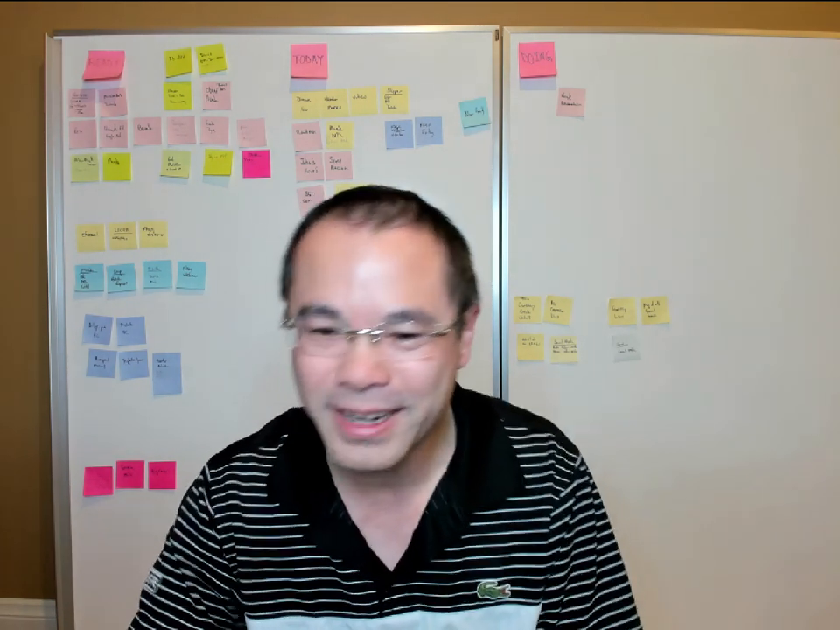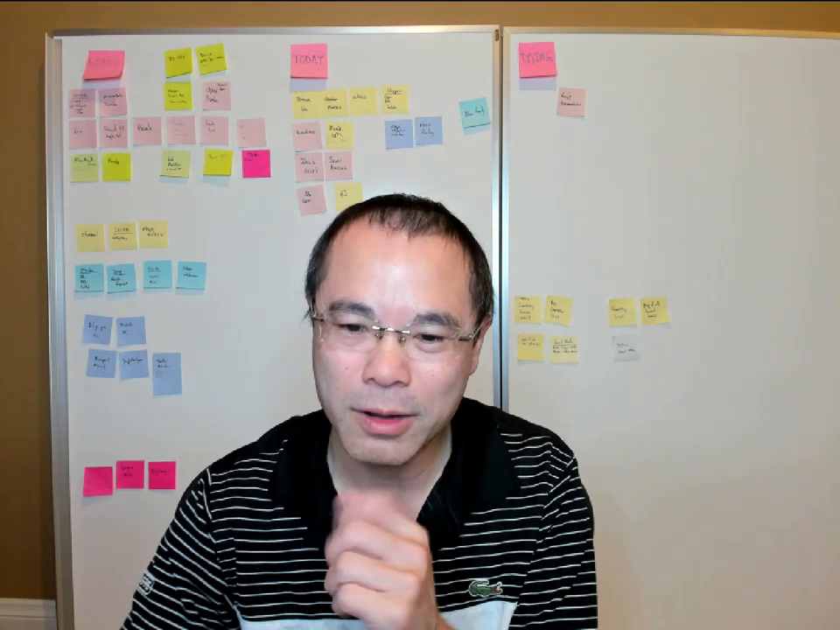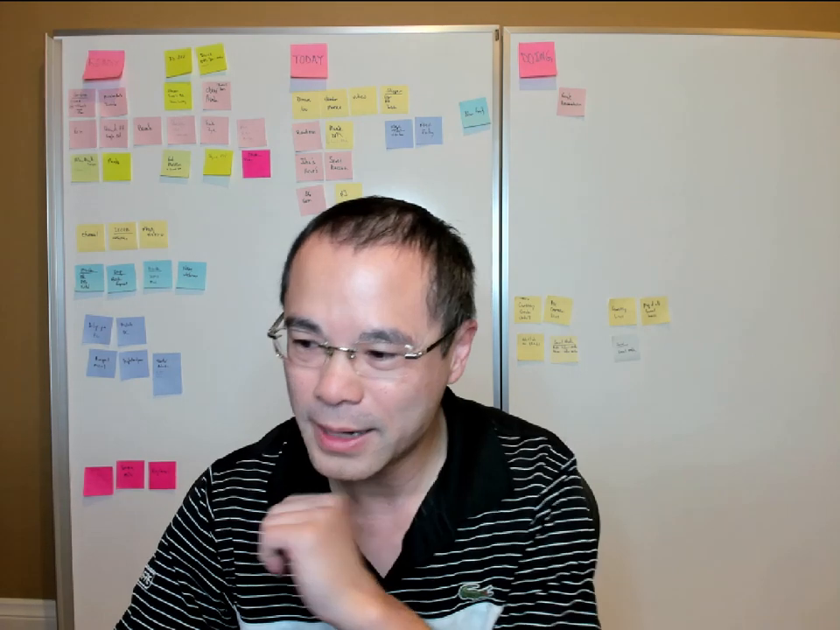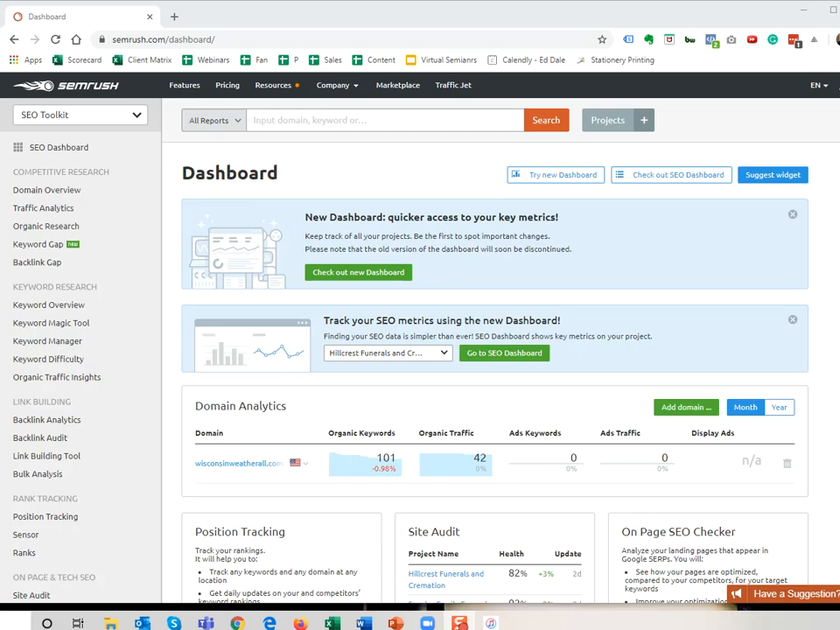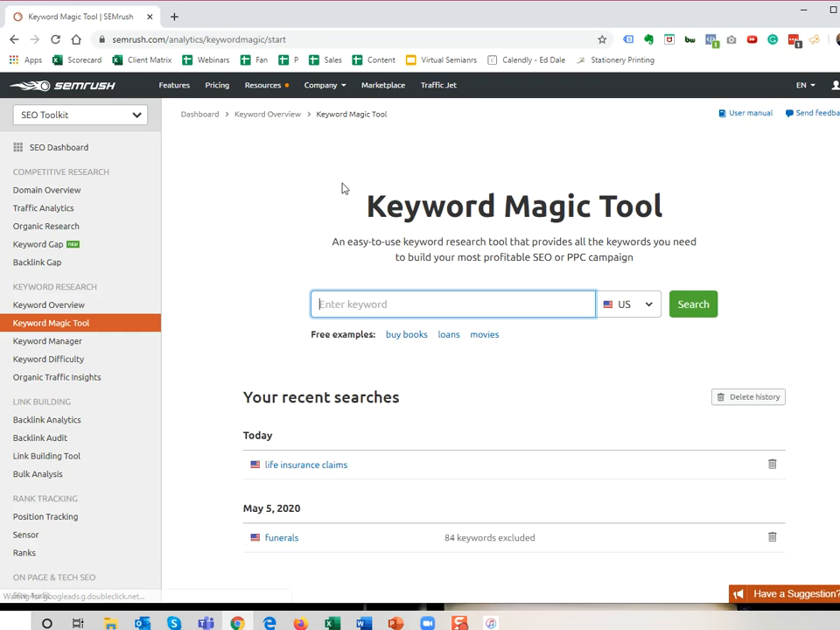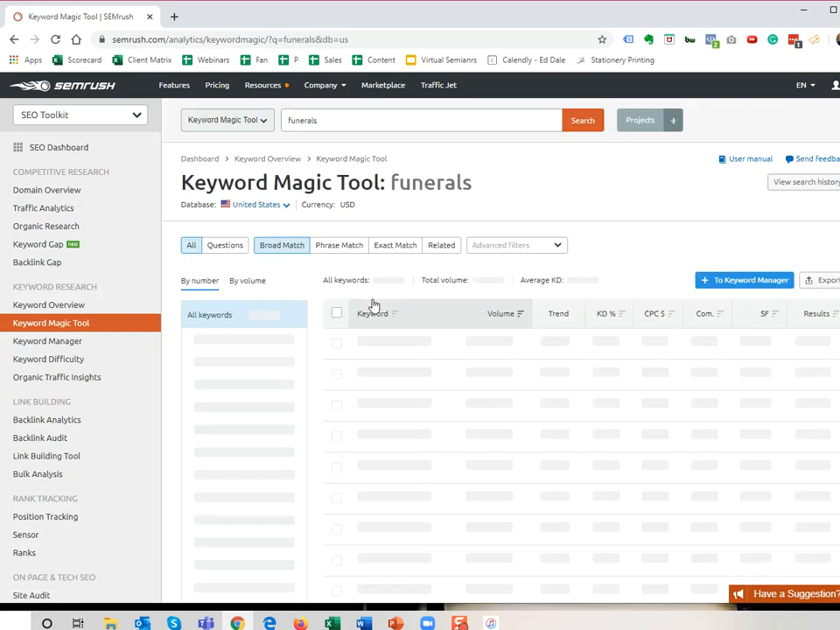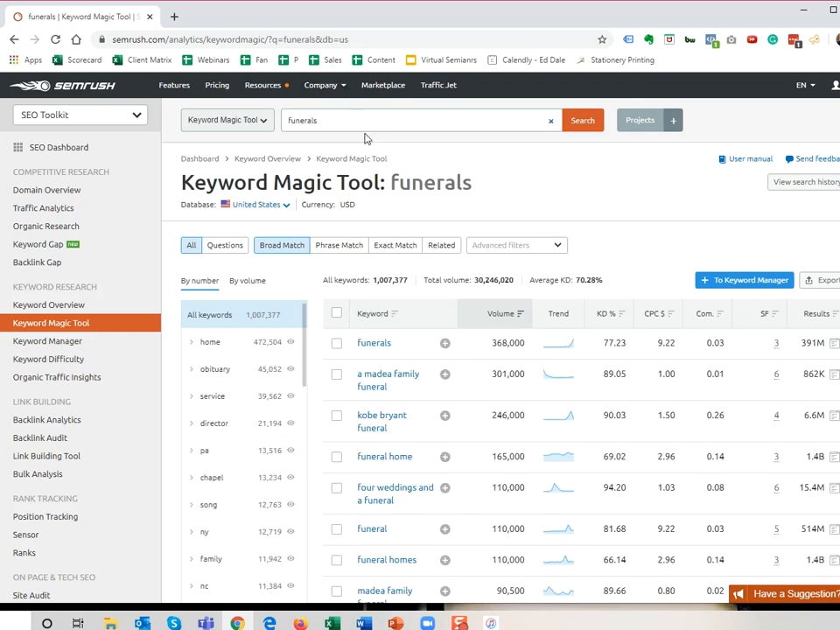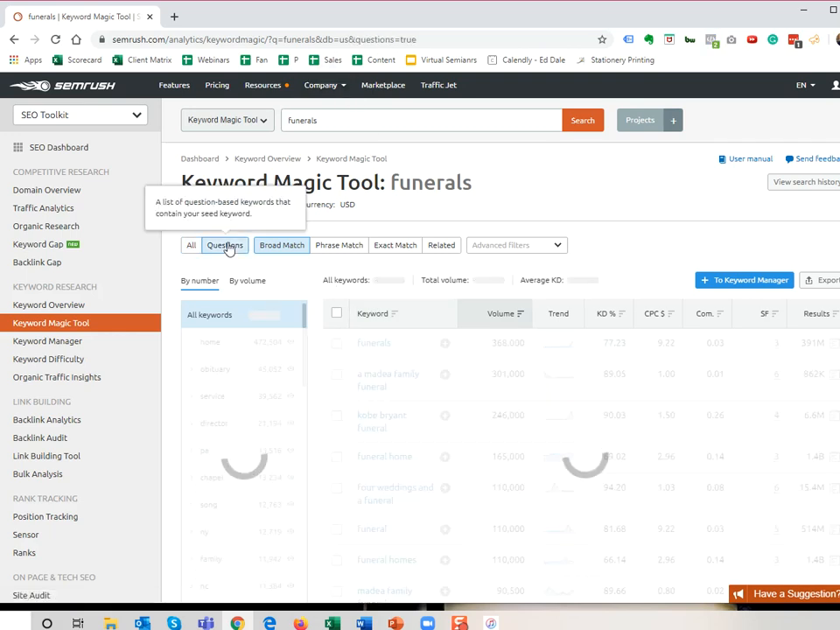One of my favorite tools, let me show you, is SEMrush. You can do keyword research in there, and it will also show it in a question format, and you just need to answer it. So let me show you. If you subscribe to SEMrush, all you have to do is go to Keyword Magic Tool. Over here, let's say, for example, we're in the funeral industry. If you just type in funerals at the top, hit question,